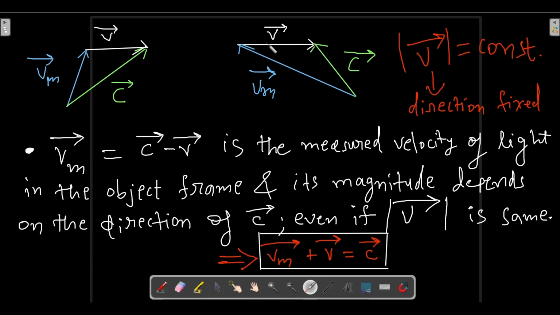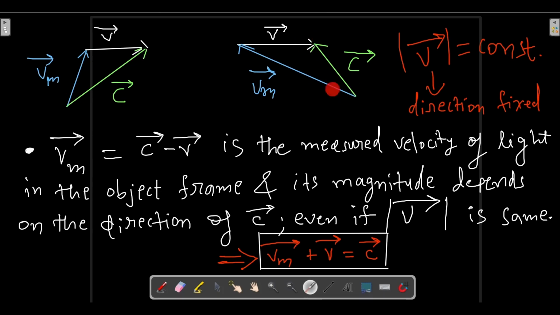Okay, so what it is saying is that the magnitude of this Vm will depend on the direction of this c. If c is in this direction, then Vm will be different, and if c is in another direction, then Vm will be different.